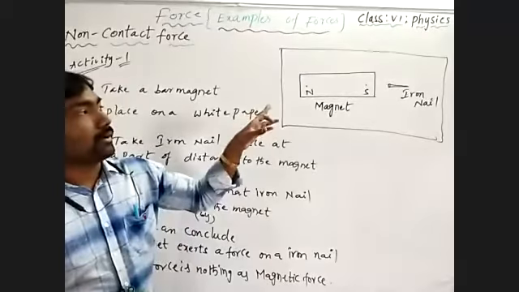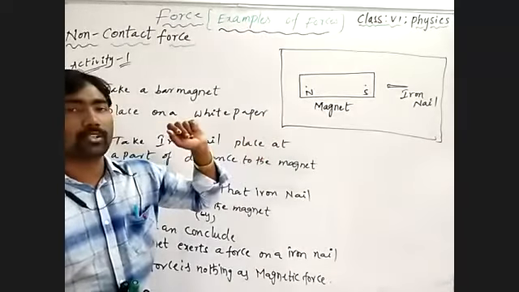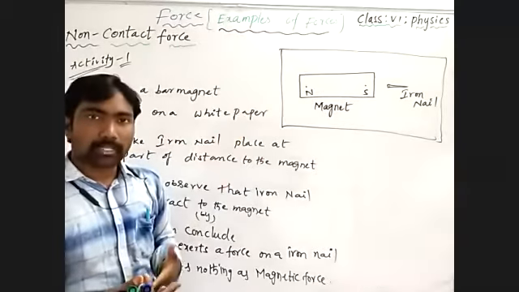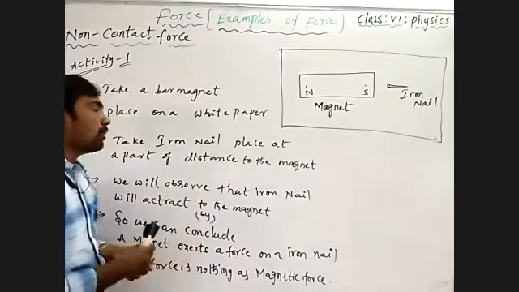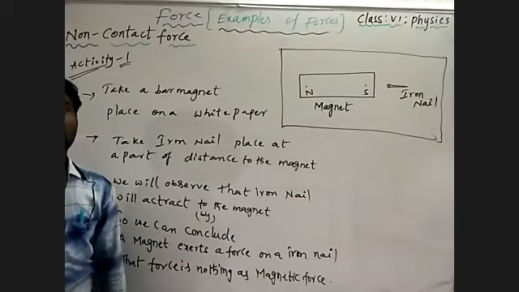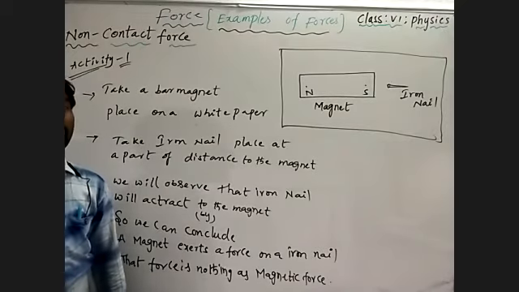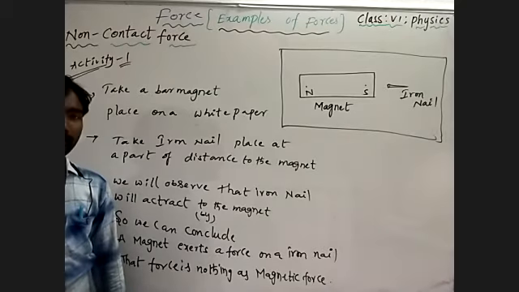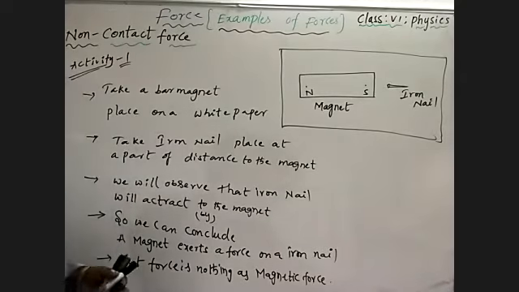The magnetic material is attracted by the magnet, so the magnet exerts a force, a magnetic force, on the magnetic material. So magnetic force is an example of a non-contact force. Understand? Magnetic force is an example of a non-contact force. Before we call it non-contact force, we can call it a force at a distance. Is it or not?